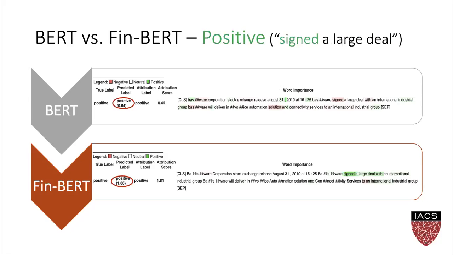Here is another example of a positive news article summary that mentioned companies signing a large deal. Again, we can see that with BERT, although it's predicting the correct positive sentiment, it doesn't put attention to the relevant keywords. While with FinBERT, it puts a lot of attention to the keywords sign a large deal to predict a positive sentiment for this news.